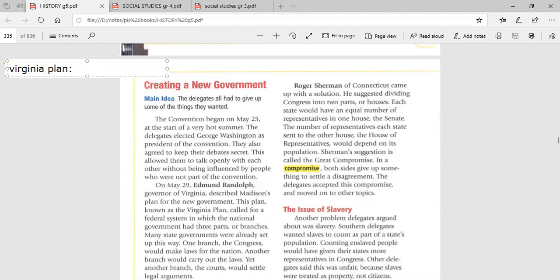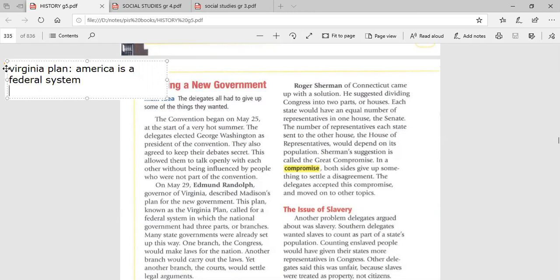It said that America is a federal system, which means there were two powers, the power of the national government and the power of the states, but the national government is more powerful than the states.